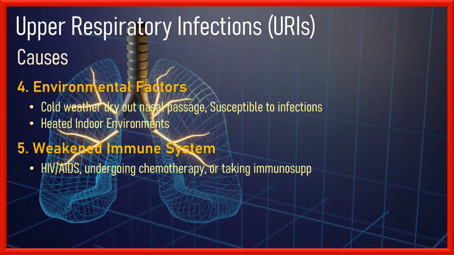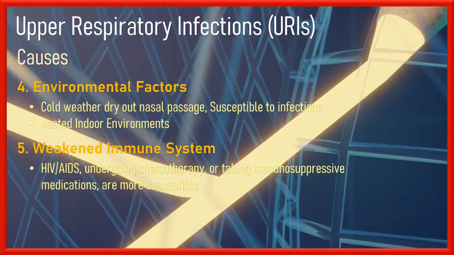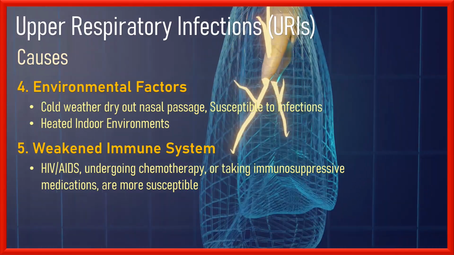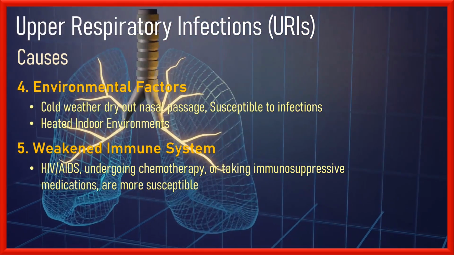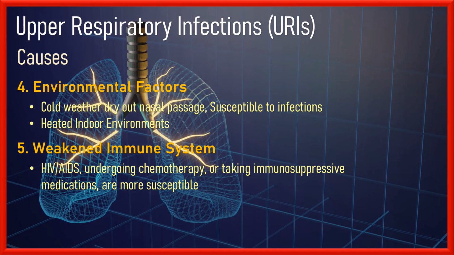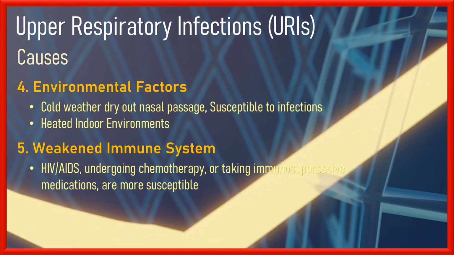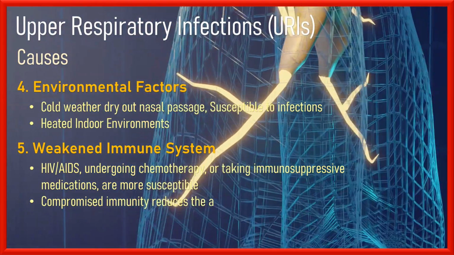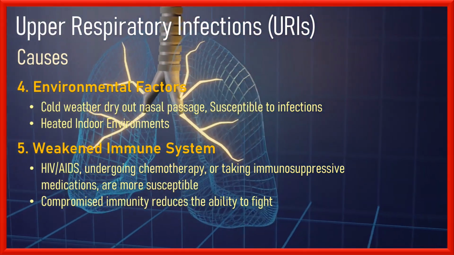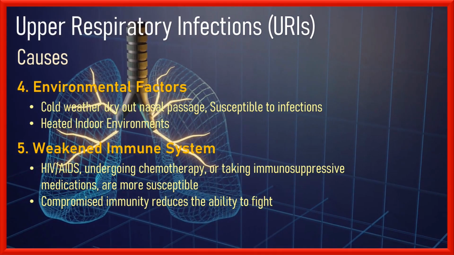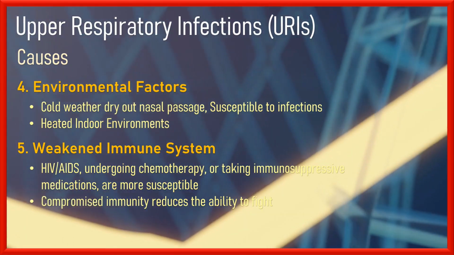Number 5, weakened immune system. Individuals with a weakened immune system, such as those with HIV/AIDS, undergoing chemotherapy, or taking immunosuppressive medications, are more susceptible to upper respiratory infections. A compromised immune system reduces the body's ability to fight off pathogens effectively, increasing the risk of infection and prolonging the recovery time.